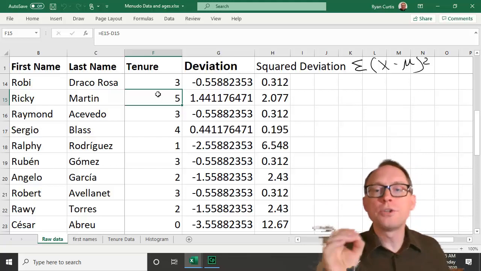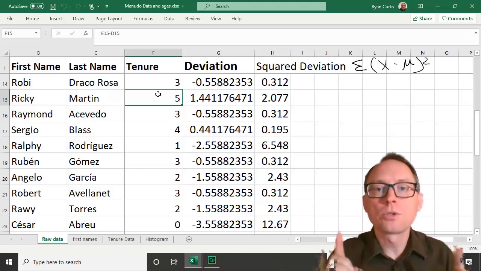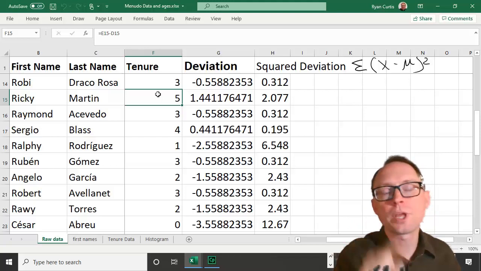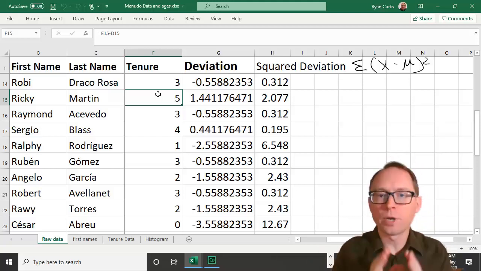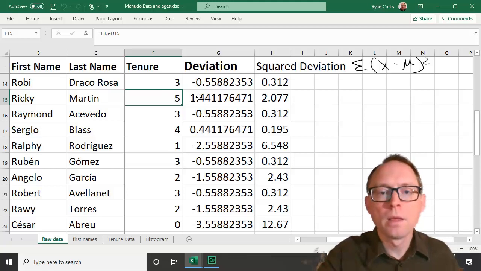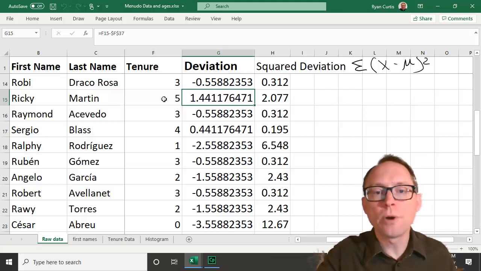What we're trying to do here is figure out how strange is Ricky Martin. We want to know how different is Ricky Martin from the rest of the group. Now, if you remember, his deviation is 1.44. Well, what does that mean?